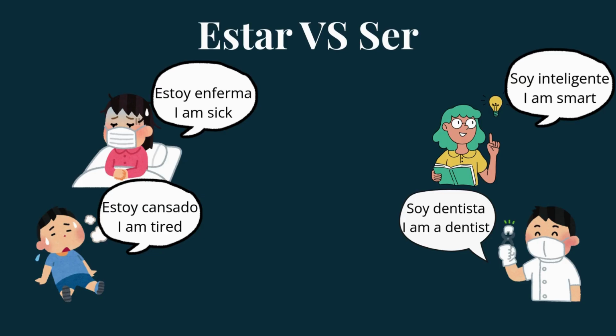So how are we going to use them if they mean the same, but they have a different usage, right? So we need to learn that. On the screen, you're seeing four examples that will give us a small idea of what we'll be going through. Estoy enferma means I'm sick. Estoy cansado means I am tired. Soy inteligente, I'm smart. Soy dentista, I'm a dentist. By the end of this video, you should be able to know the difference of why we are using estar for one sentence that means I am, and ser for another sentence which means I am, right?